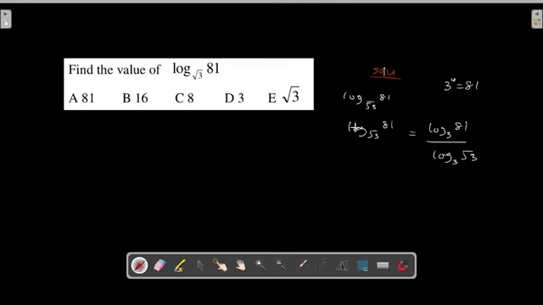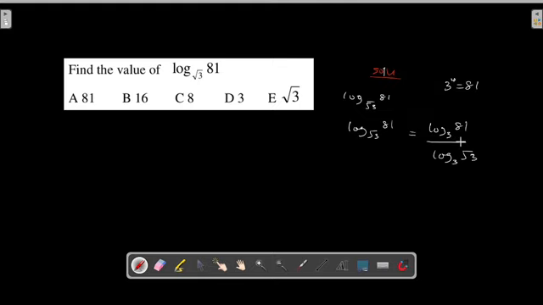The first thing on the log, because this one must be a unity sometime. Okay, it must be a unity. Why this one can divide? That's according to the rules. So if you want to learn more about the change of base of logarithm, I have a video like this. If I should be explaining in this video, it will take a lot of time. I don't want the length of this video to be maybe up to 10 to 20 minutes. I want to try to shorten the length so you can benefit more from this.